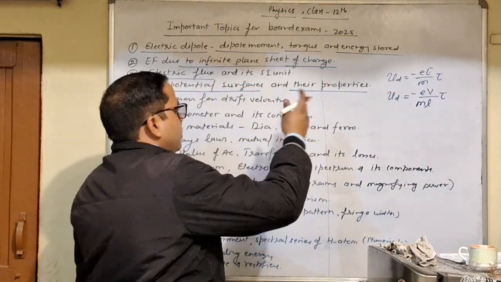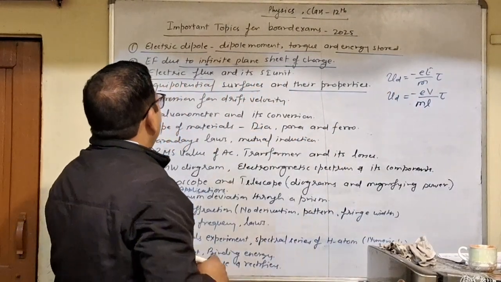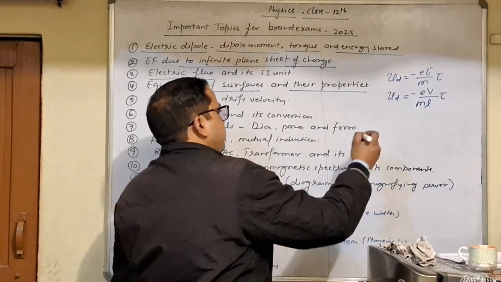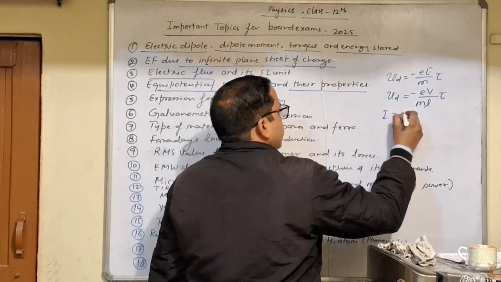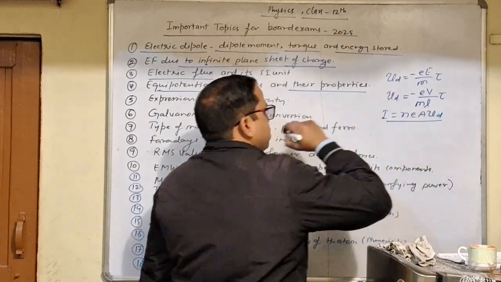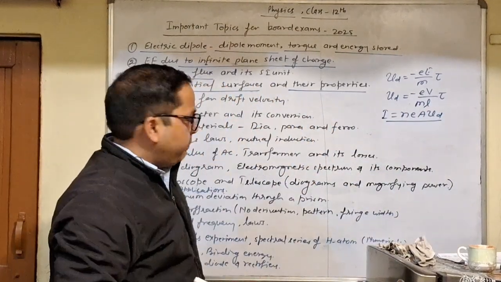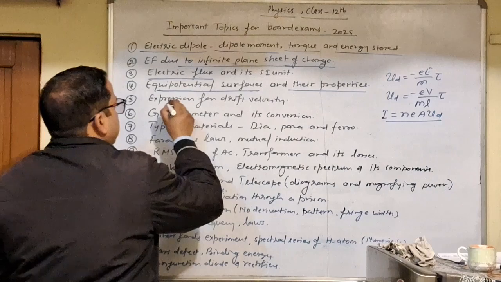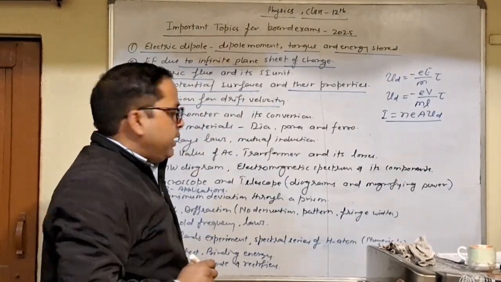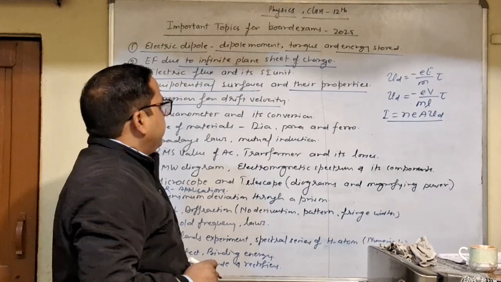Okay. So you can prepare this expression. Also we have one topic related to drift velocity, the relation between current and the drift velocity, I = nAeVd. You can prepare this expression also. This is also very simple. So prepare the definition. Okay, very simple definition.